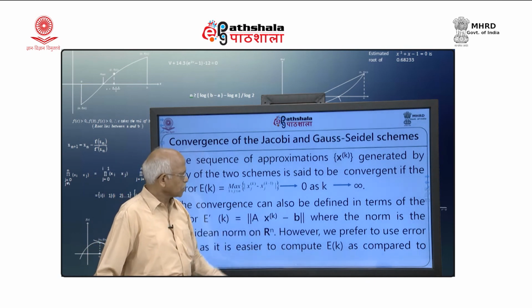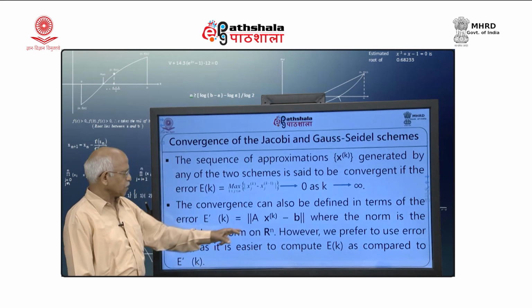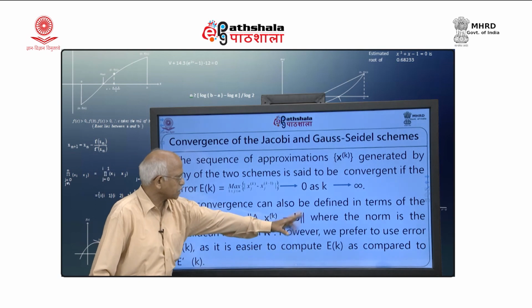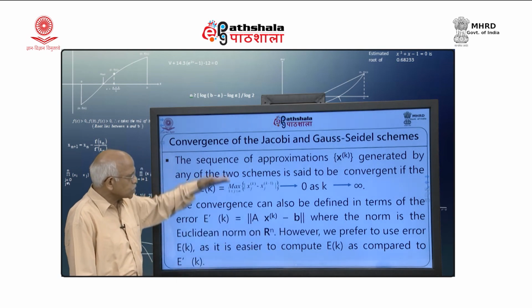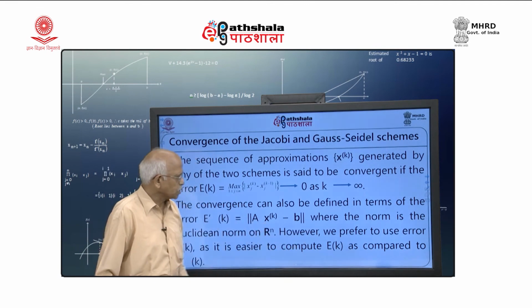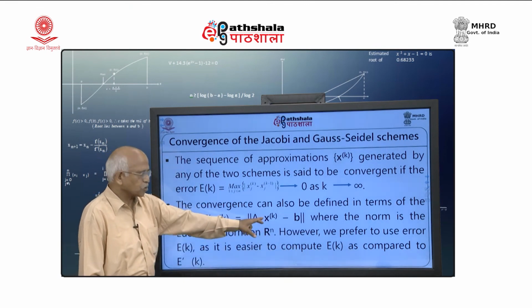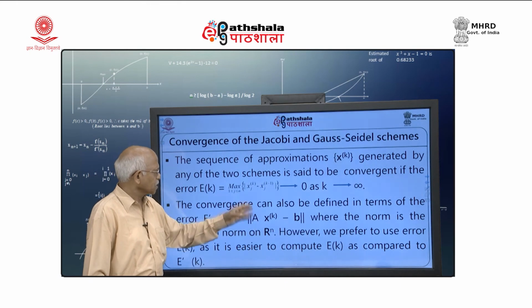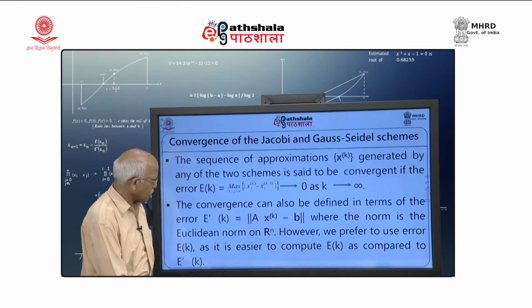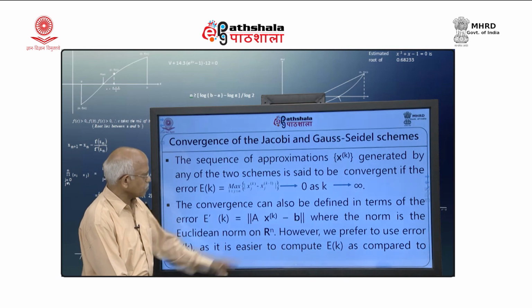This is the norm, where the norm is the Euclidean norm in R n, because this is going to be an R n vector. However, we prefer to use error E k as it is easier to compute as compared to this, because here you will have to do matrix multiplication, and here I do not have to do that matrix multiplication. So, instead of E dash k we will be considering E k.